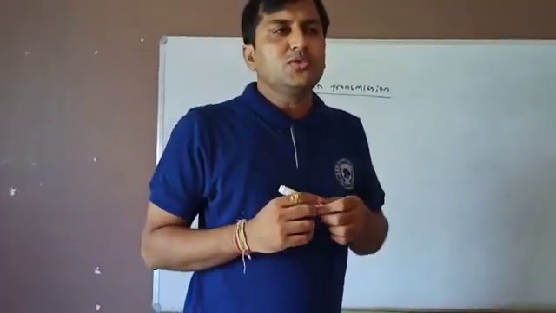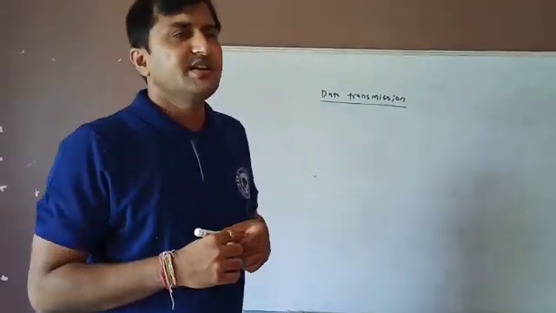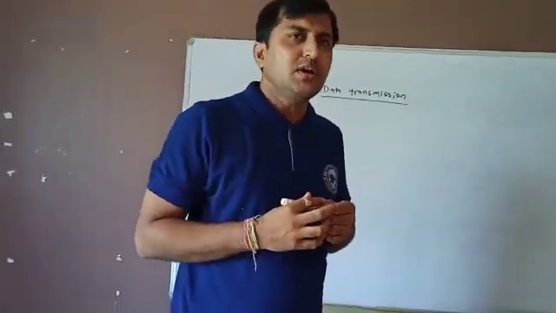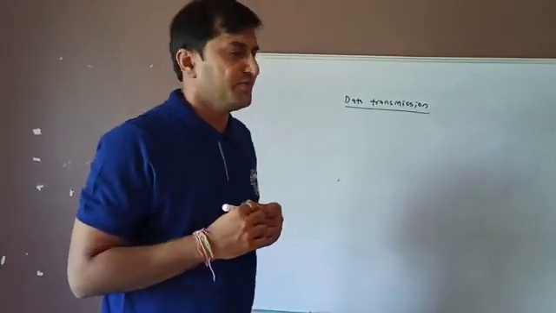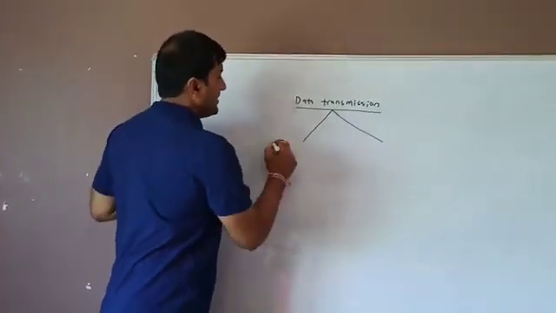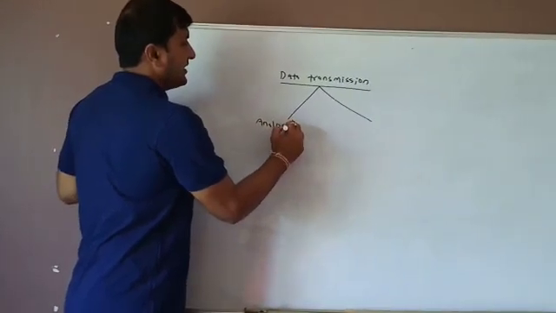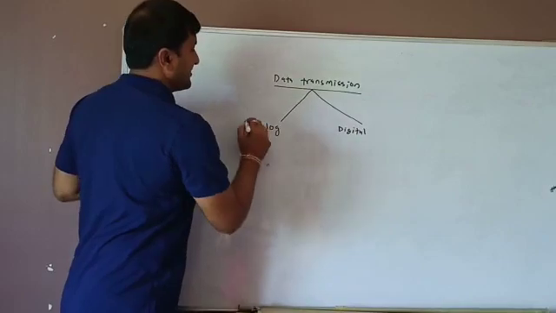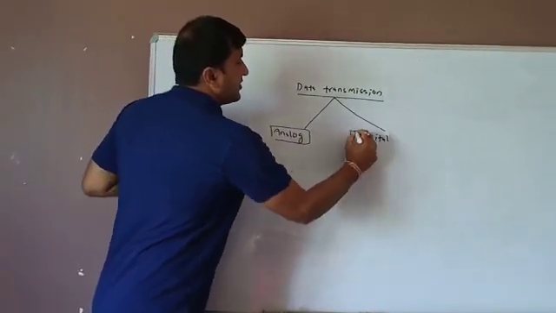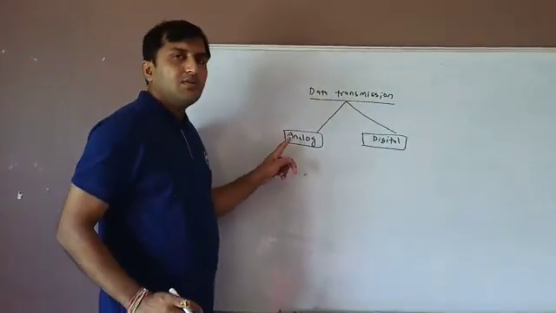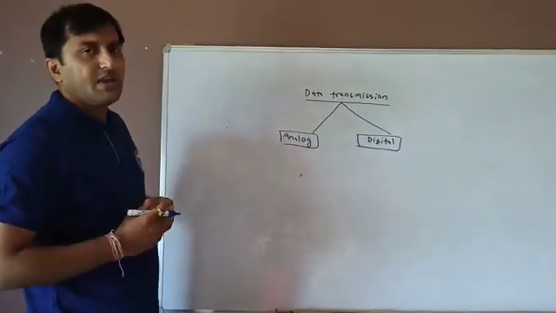Basically, there are two types of data transmission. Signals are transmitted in two ways. One is analog transmission, the other is digital transmission. So first we will know what is analog transmission.